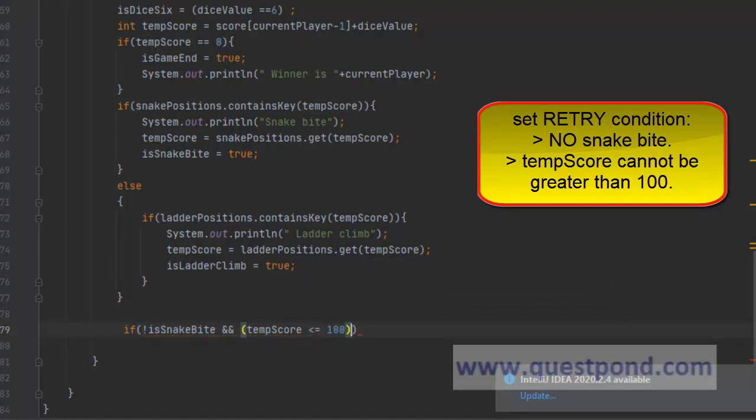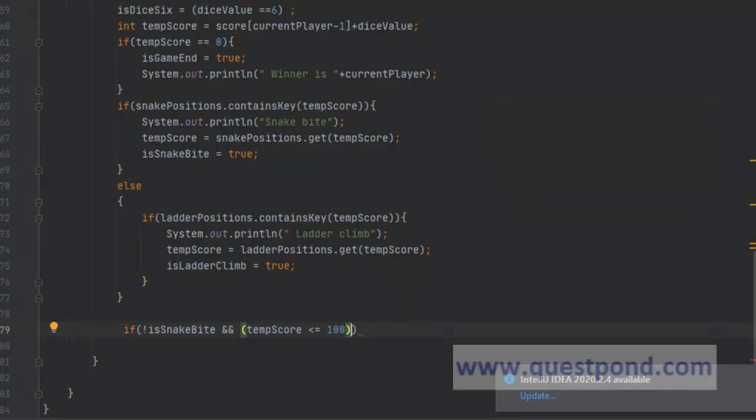Correct? As I told you, if the user is at 97 and even if he gets a 6, there will be no retry. Okay, assuming there is no retry, we are right in this condition. If you want retry, you can remove this condition. But in normal games, if it's greater than 100, then no retry is given.